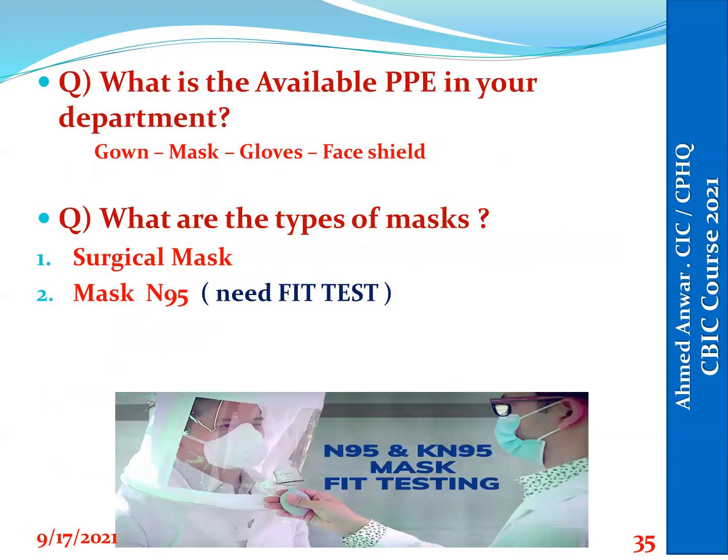So the surveyor may ask the staff, what is the meaning of PPE, which is personal protective equipment, which is gown, mask, gloves, and face shield. And we have two types of mask, surgical mask and the N95 mask, which should be used only when the staff did a fit test. And everyone from our staff should have a card for the fit test, or the pixel card at least, which includes his size for the N95 mask.